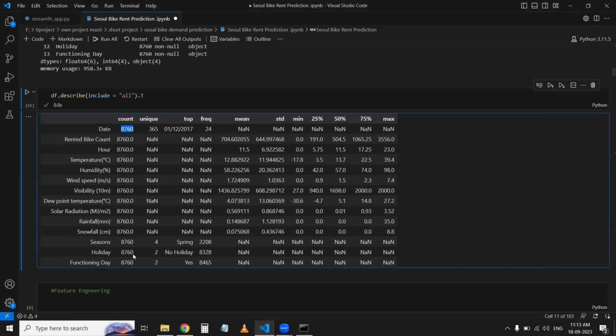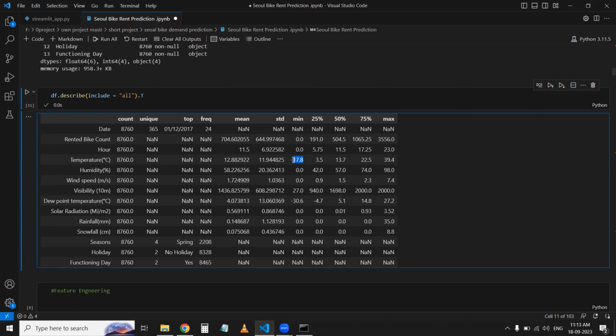So here I quickly see the values: the count is 8760 and so on. All the values are 8760. For temperature, the mean is 12.8 and the standard deviation is 11.9. The minimum is minus 17.8, which is quite acceptable, because it's the north of Earth, so that's why it's acceptable.